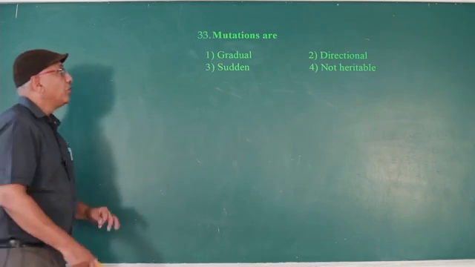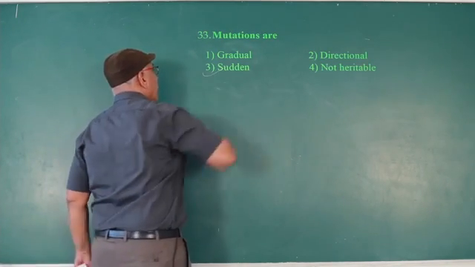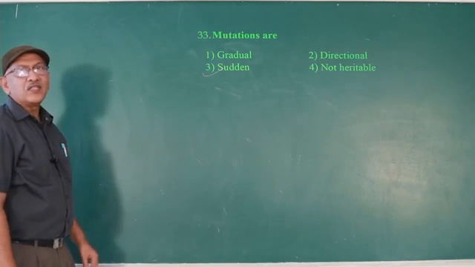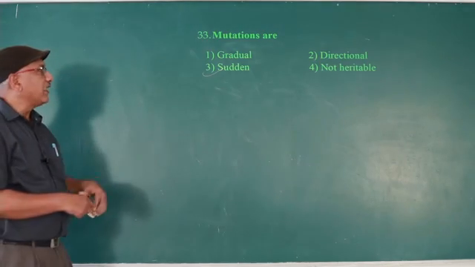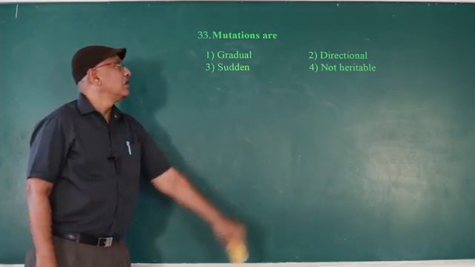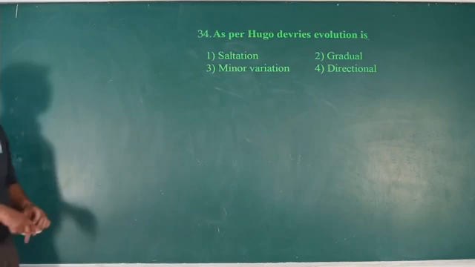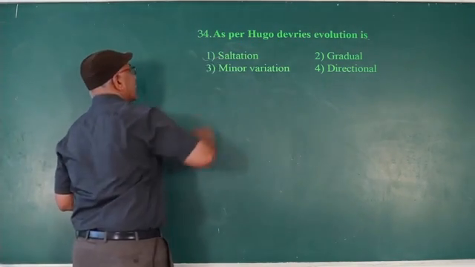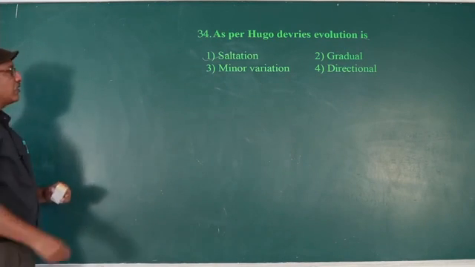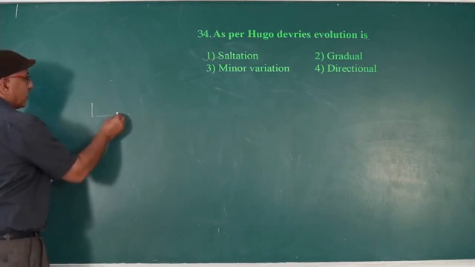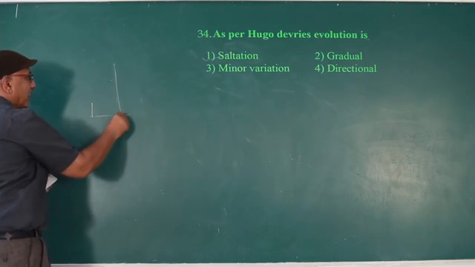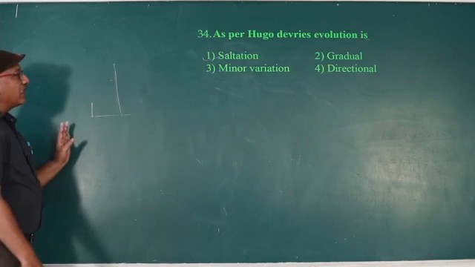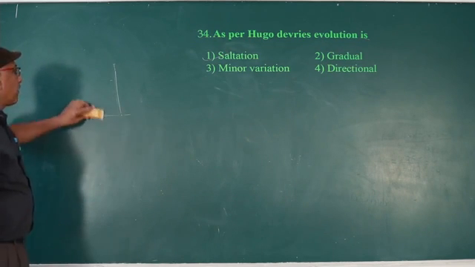Next question. Mutations are sudden heritable changes in the genotype. As a result, a new species evolves suddenly without any intermediate stage. Next question. As per Hugo de Vries, evolution is saltation, single step mutation. So a long neck giraffe evolved from a short neck giraffe without any intermediate stages. So that is saltation.